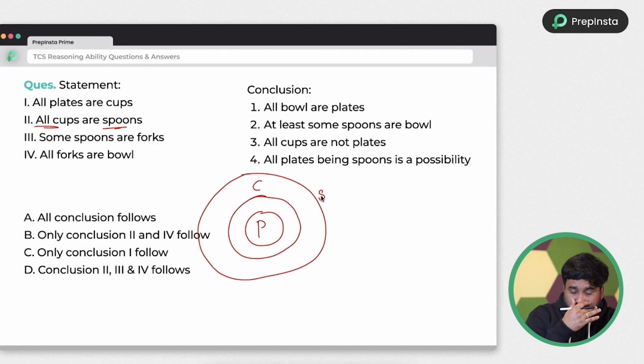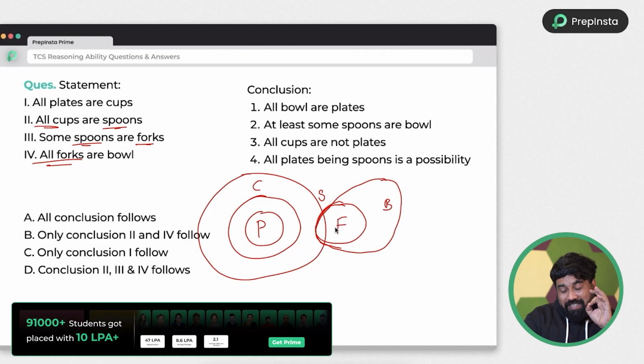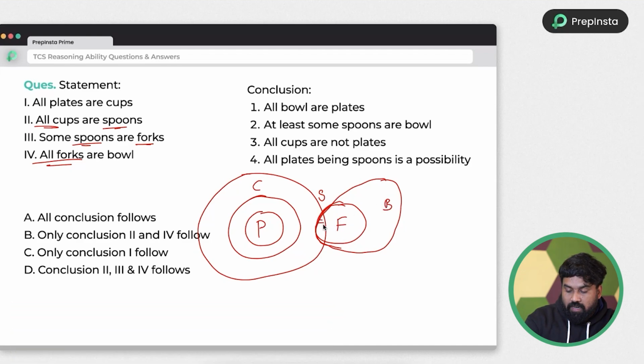See here, I am not writing all the abbreviations or full forms of the sets. I am just writing the initial alphabets. That's more than enough. Some spoons are fork. And all forks are bowl. All forks, this is the least possibility I can cover, so I am not intentionally drawing the relationship between S set and B set, but my intention is to cover the F set. By default they got interacted, but intentionally I didn't do it. So this is how you need to do the problems. I have drawn the pictures, right? So let's do the conclusions.